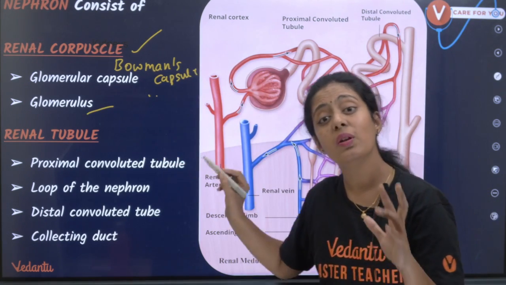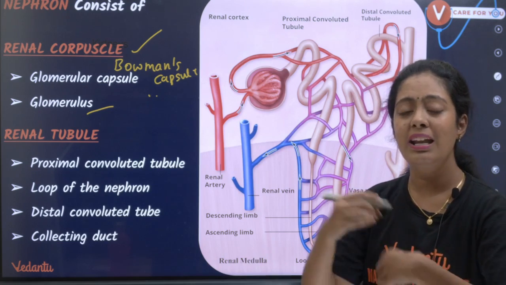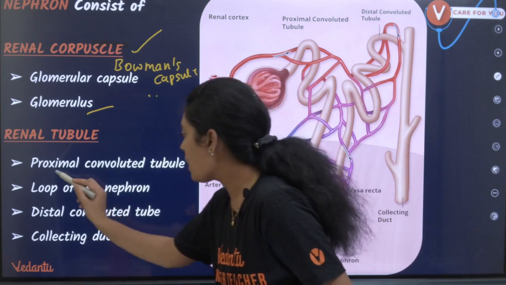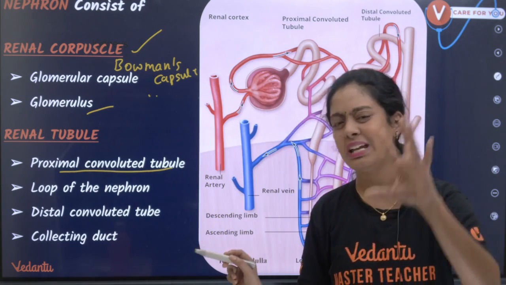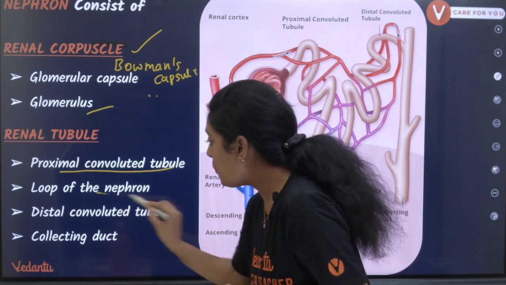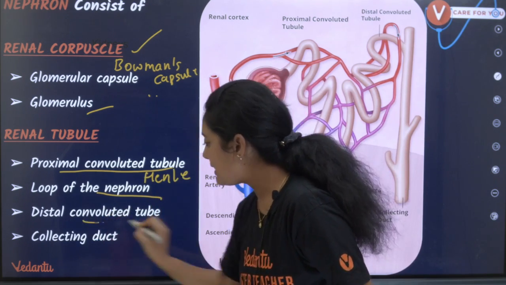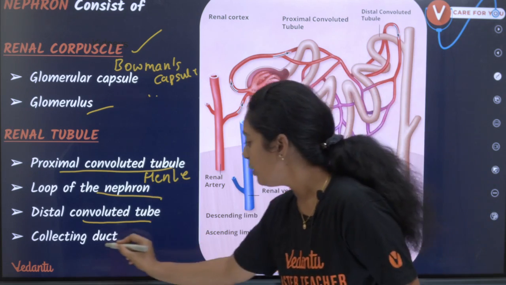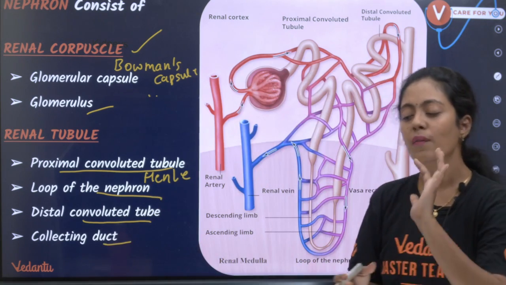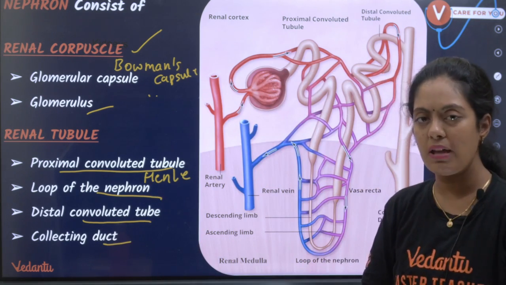Then you have your renal tubule. Renal tubule la நிறைய region இருக்கு. One is your proximal convoluted tubule. I'll explain everything, don't worry. The loop of the nephron or the loop of Henle ன்னு சொல்லுவோம். DCT, distal convoluted tubule, and collecting duct. So first let's try to understand one by one.